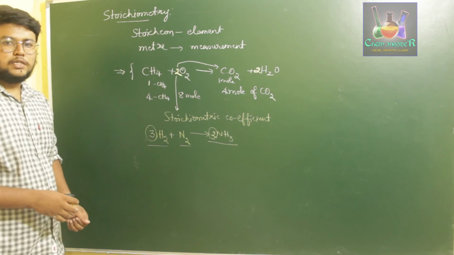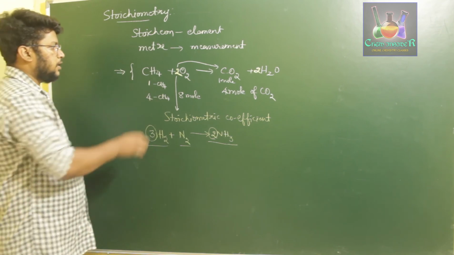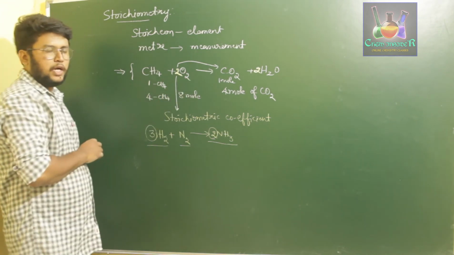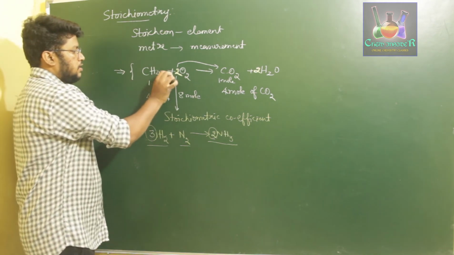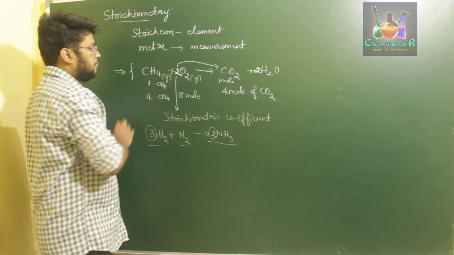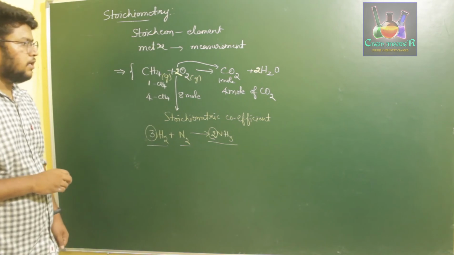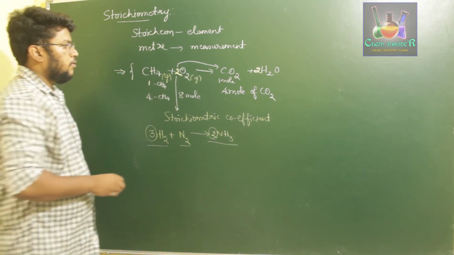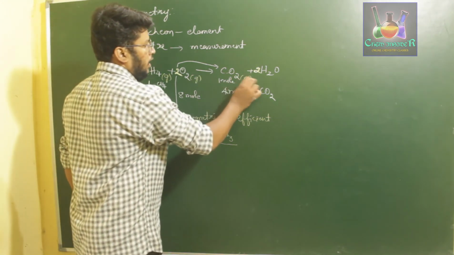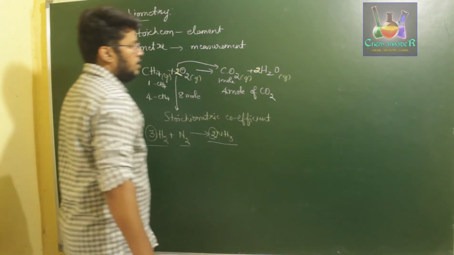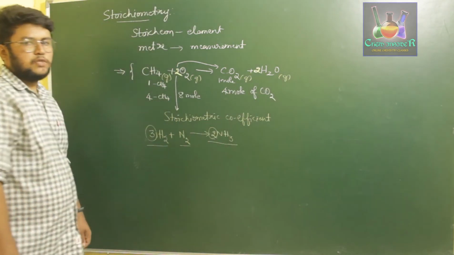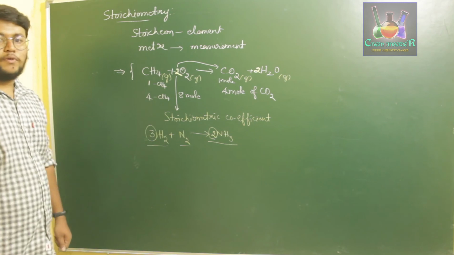But if you have to consider gases, in this type of reaction, if you take them as gases, we are using gaseous methane with oxygen for burning, getting carbon dioxide and water vapor. Then in terms of gases, we need to measure them in terms of volumes.